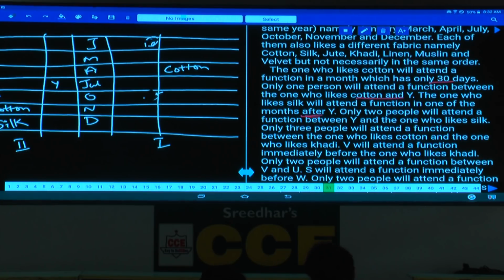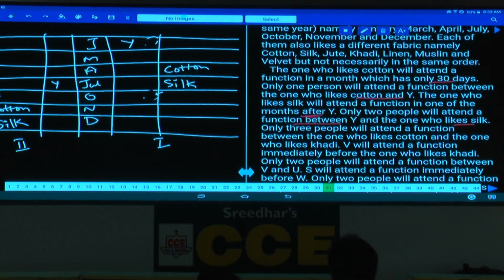Hence Y must be in the month of what? Y must be in the month of January. Hence finally one case. Now in this one Y is fixed here, then silk must be here, as there are 2 persons between these 2. Hence the person who likes silk must be in the month of July.